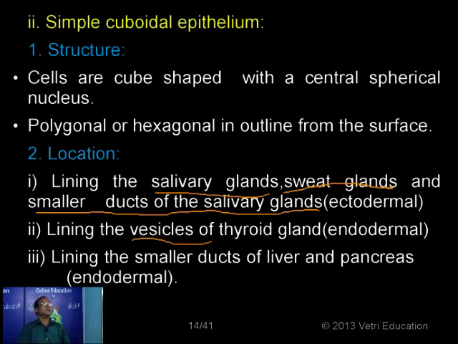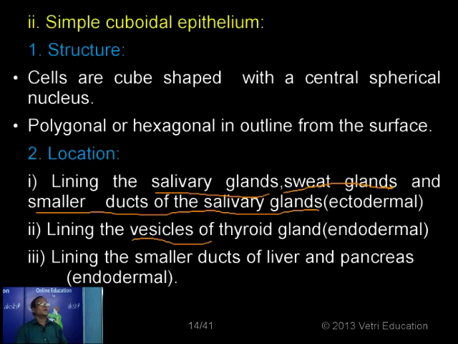I mentioned earlier, normally the endocrine glands have developed from the endoderm. So there is a lumen in the center and it is formed of a single layer of cuboidal cells. That is why it is called cuboidal epithelium. So thyroid follicles contain cuboidal epithelium. That is also one of the important questions you have to remember: what is the type of epithelium found in thyroid follicles or vesicles? The thyroid gland is endodermal in origin.